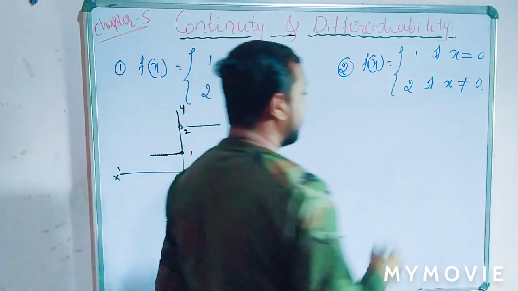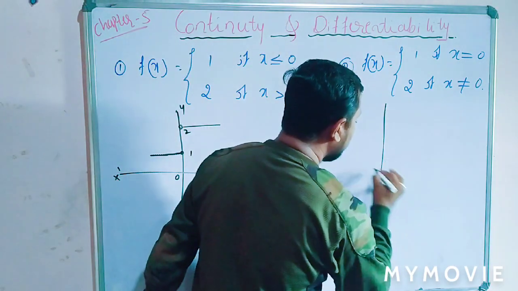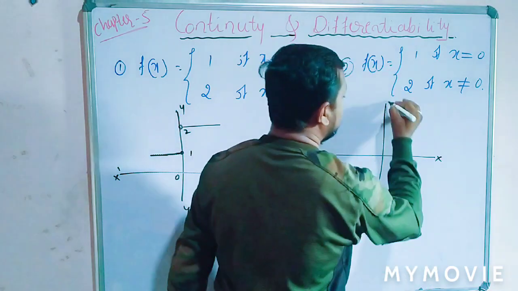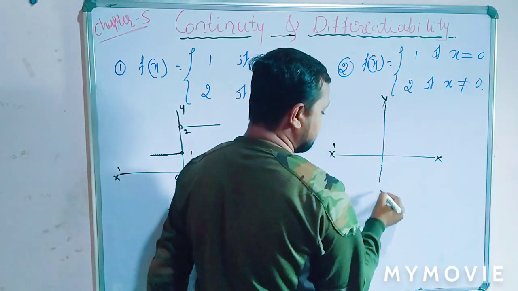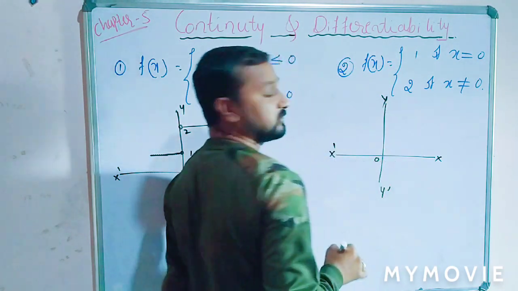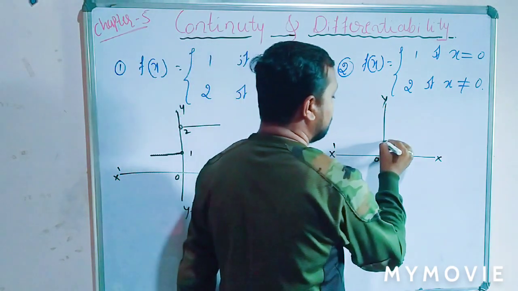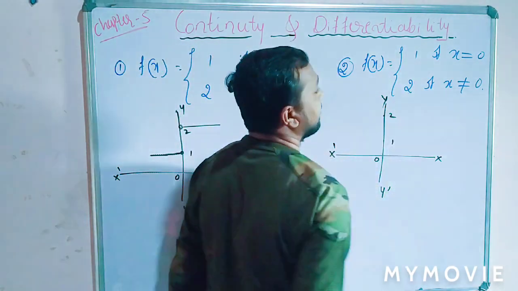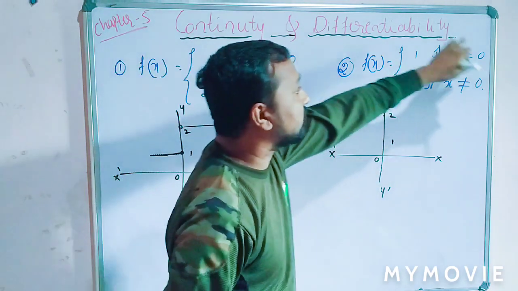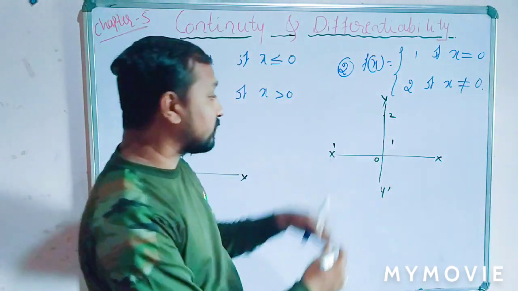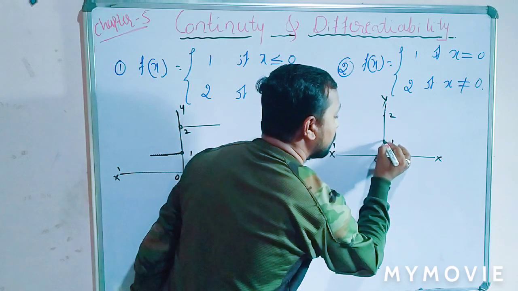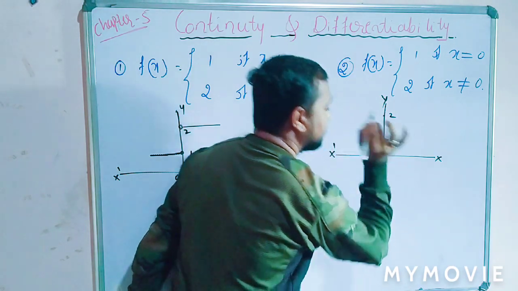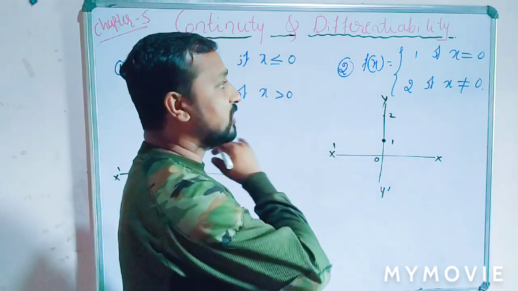Now draw the other graph again with x, y, x dash, y dash, and 0. Here also I can take 1 and 2. If x is equal to 0, then f(x) should be 1, only at that point, not less than or greater than.